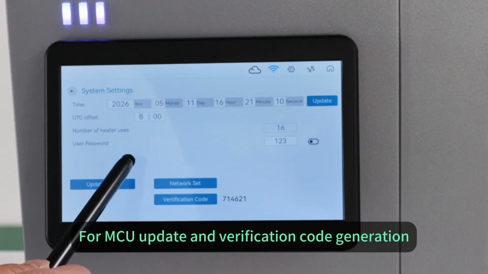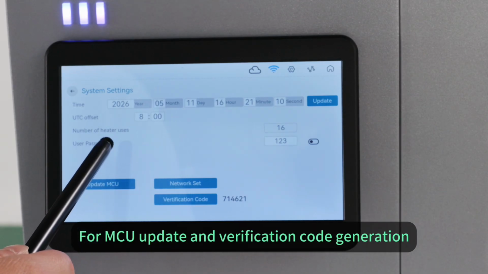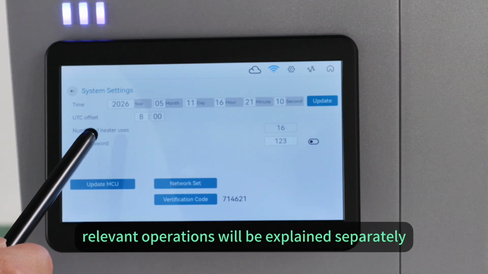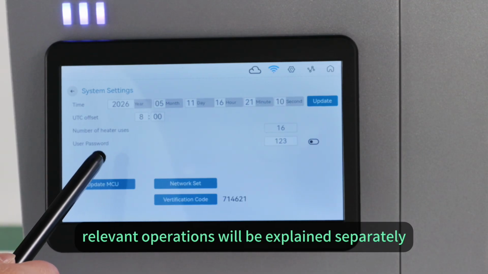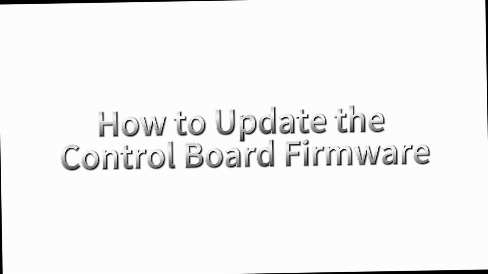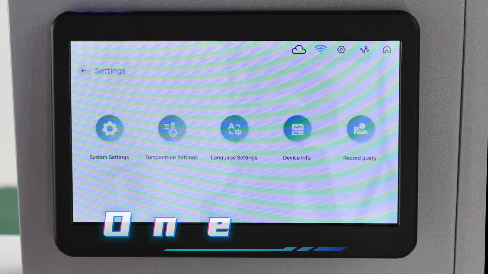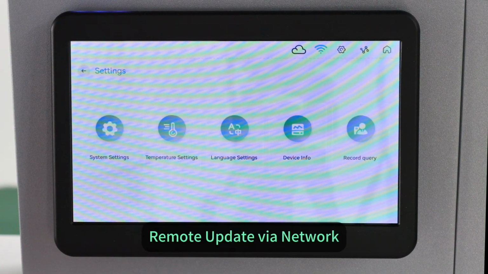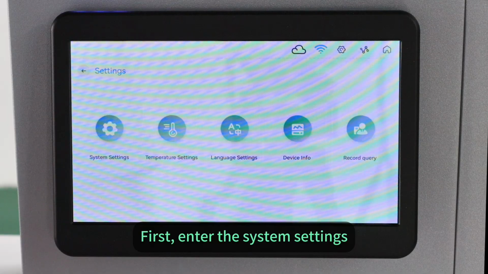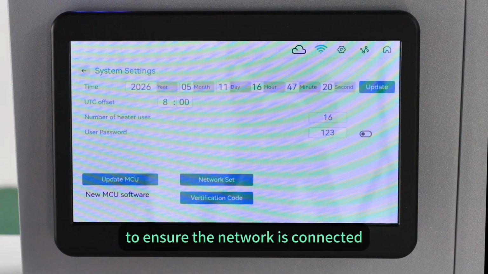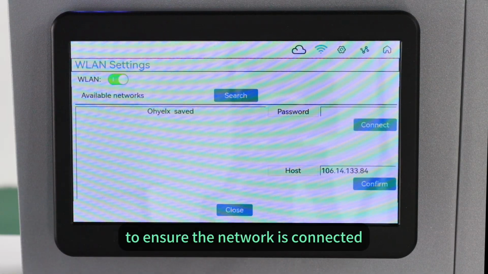For updating the MCU and verification code generation, relevant operations will be explained separately. How to update the control board firmware. Method 1. Remote update via network. First, enter the system settings to ensure the network is connected.